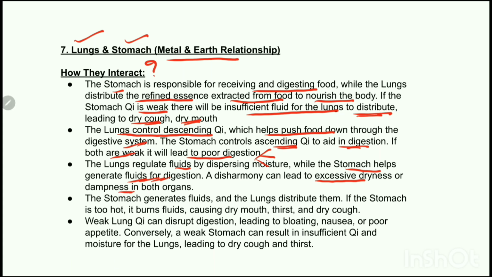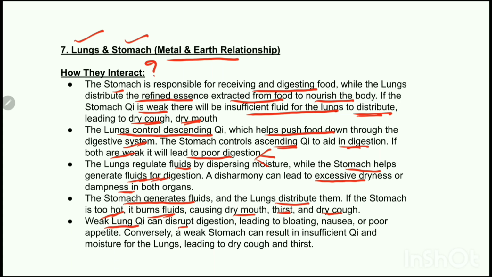The next connection is the stomach generates fluids and the lungs distribute them. So, if there is heat in the stomach, what will happen? It will burn the fluids, which will cause dry mouth, thirst, and dry cough because the heat will dry up everything. Now, what will happen if the lung chi is weak?